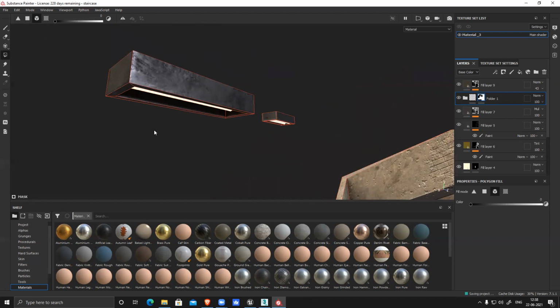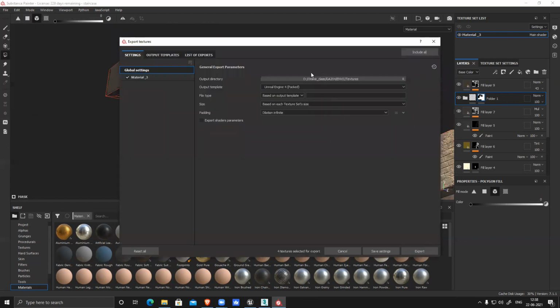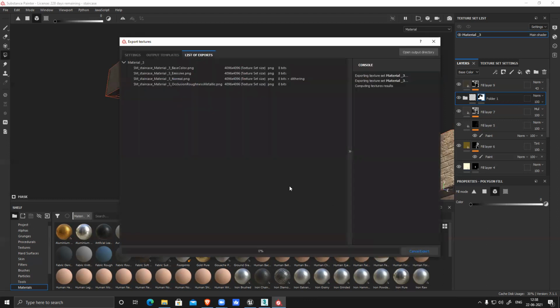Save your file, re-export the texture. Done. Export. Same path, everything is the same. Do not change anything. Export. It will ask, it will override the files.